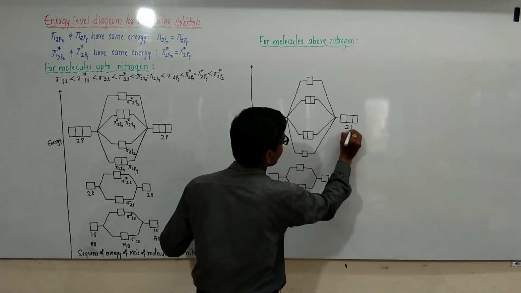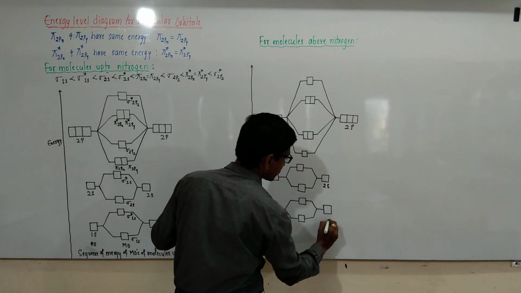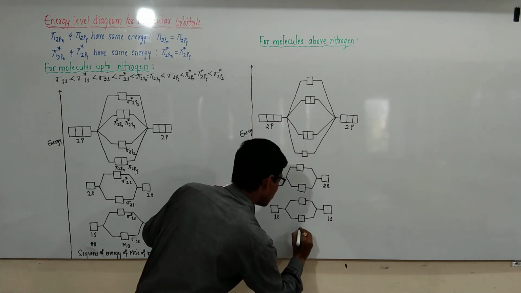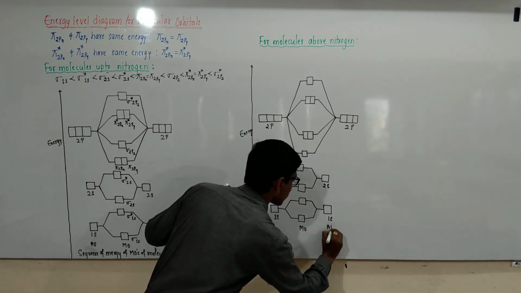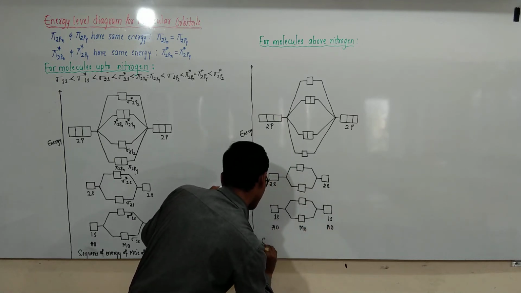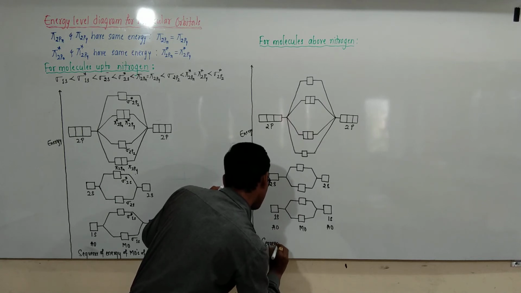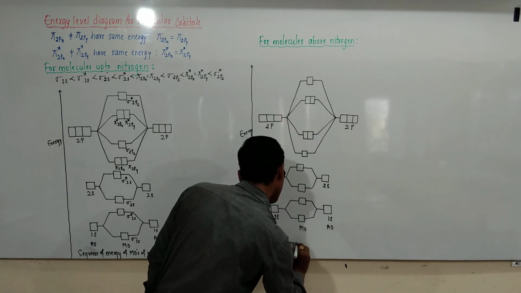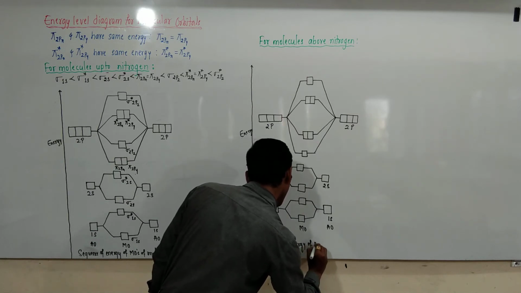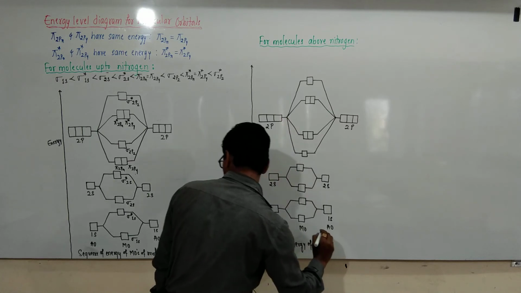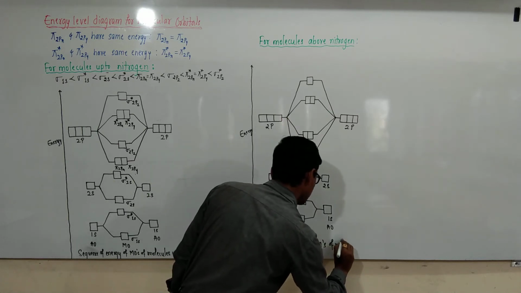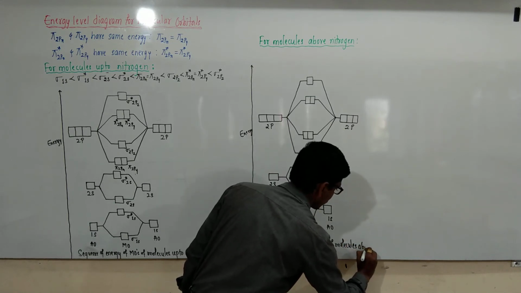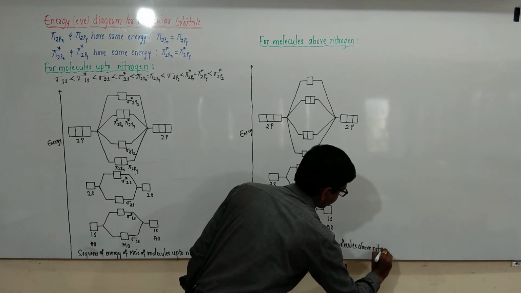2p, 2s, 1s, 2s, 1s. These are the molecular orbitals, these are the atomic orbitals. Sequence of energy of molecular orbitals of molecules above nitrogen.